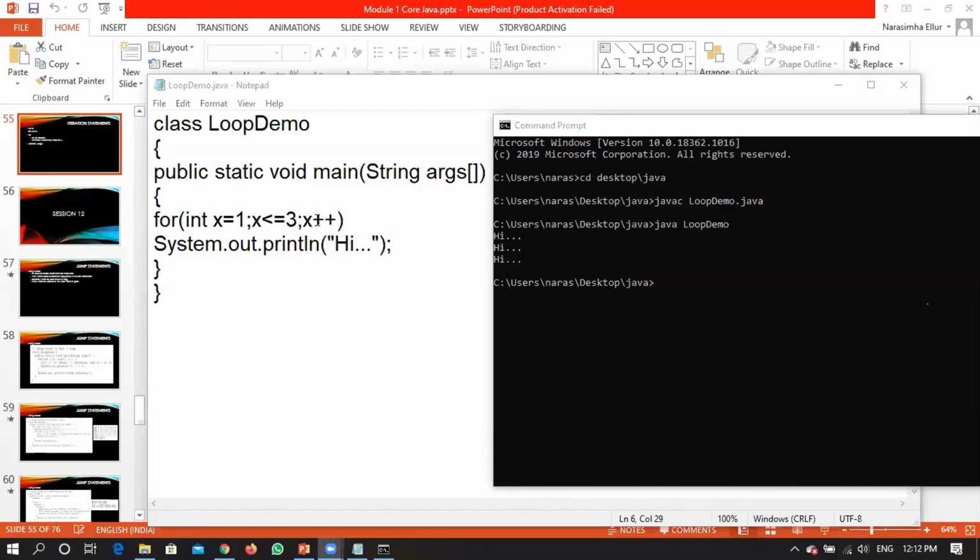After finishing the update, again it will go back and check the condition. If the condition still remains true, it will go through this particular process again. So this will be repeated. What you have to remember is initialization will be done only once, then the condition will be checked, and it enters the loop. After finishing the loop body, the update will be done, followed by the condition check. This will be repeated until the condition becomes false.